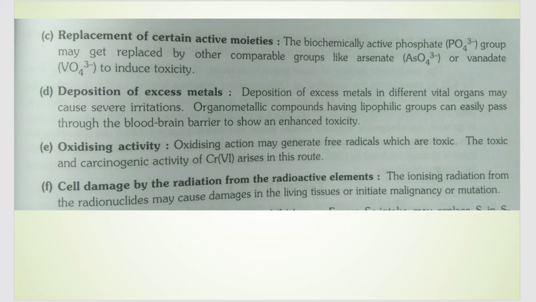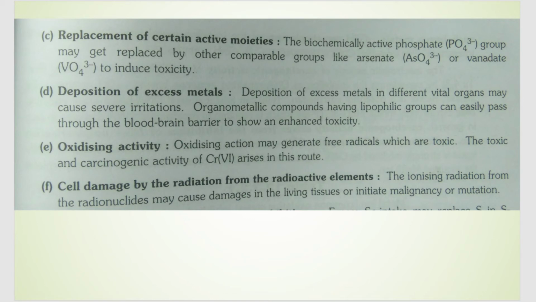Next is the replacement of certain active moieties. So here what happens is that one particular metal ion, mostly the toxic metal ion, which has a size comparable to that of the other metal ion, replaces that other metal ion. One best example is phosphate. The oxides of phosphate are already present in the body and they are required for catalyzing different reactions.